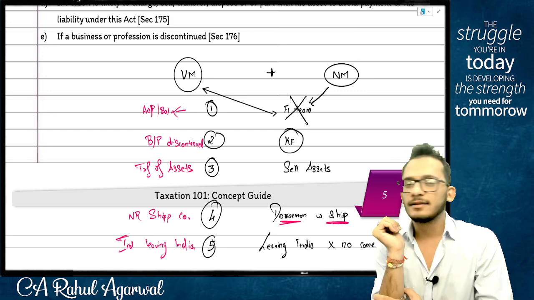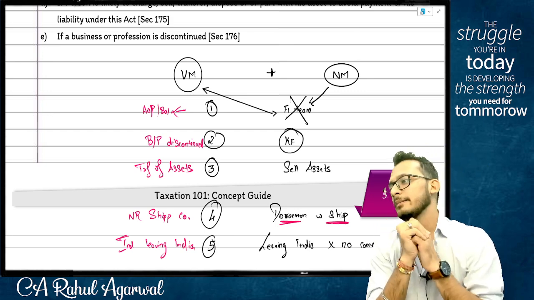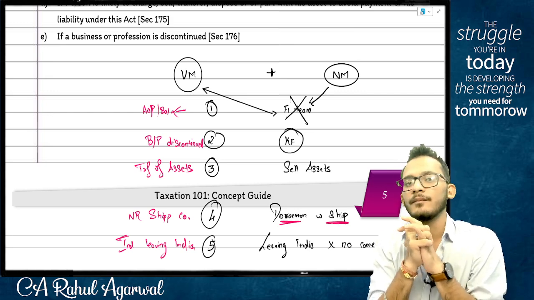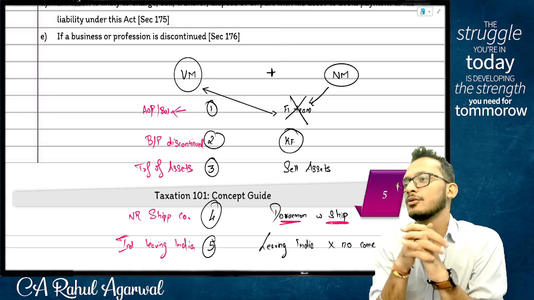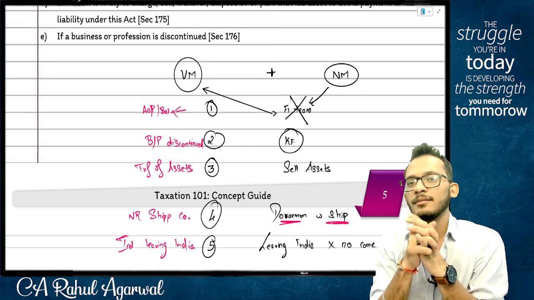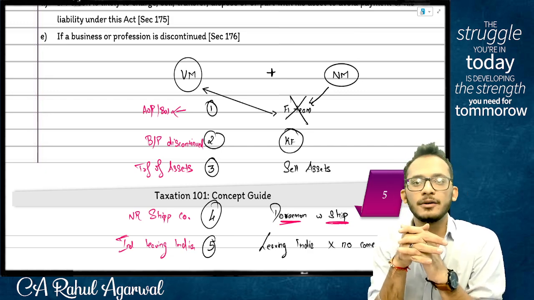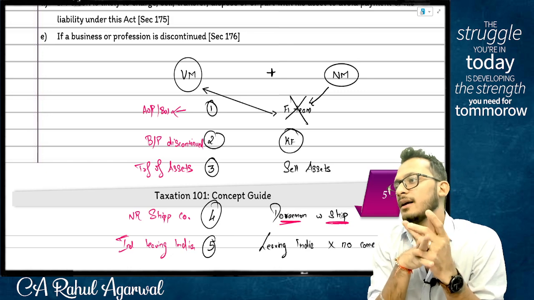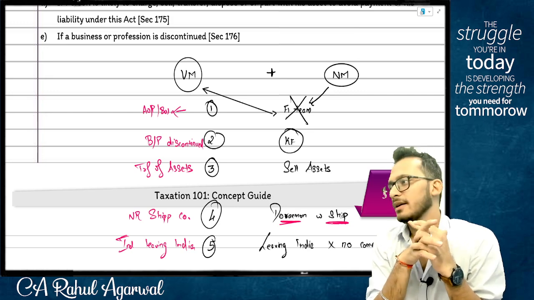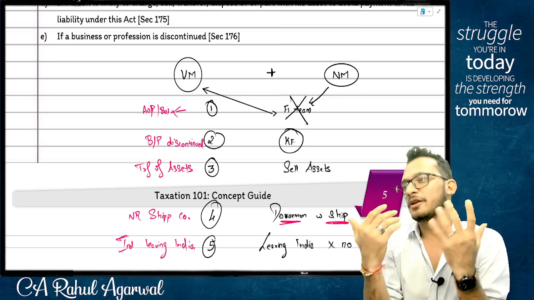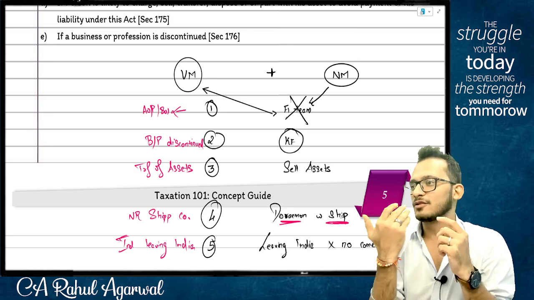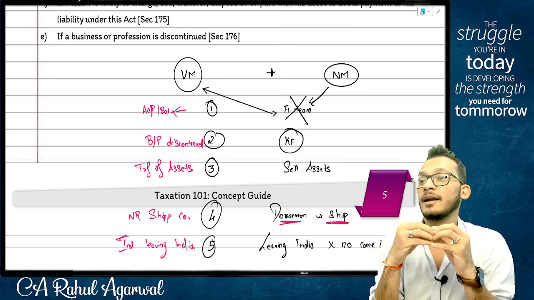Step number 4. Classify income into, guess, people, 5 heads. Very good. Classify your income into 5 heads. This is basically the most important topic of your whole syllabus. One mistake here, everything after this is wrong. Everything after this is wrong, and I'm being very serious about it.